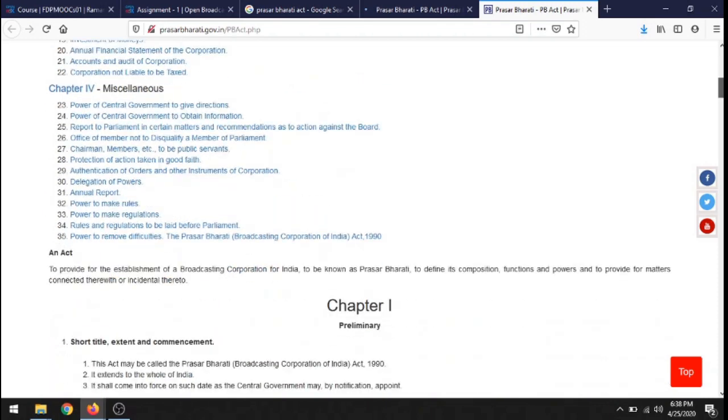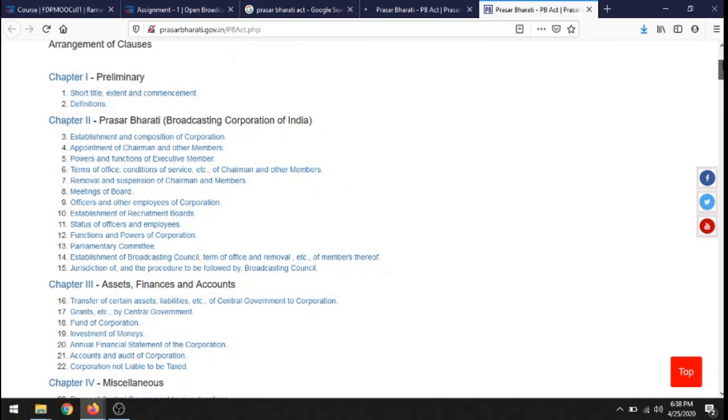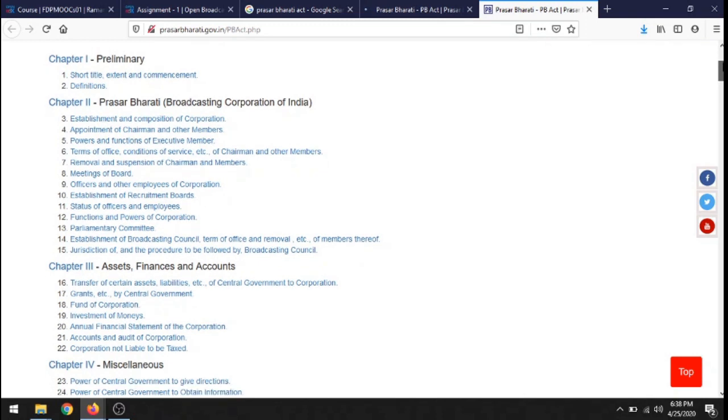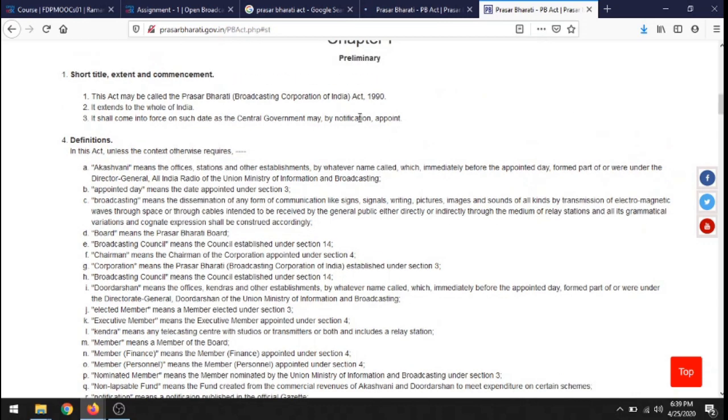It talks about all the 4 chapters. The first chapter is the preliminary chapter, which speaks about the definitions. What are the various definitions? For instance, if I can show you here, it talks about what is meant by Akashwani, what is meant by appointment day, what is meant by board, what is meant by broadcasting council. So all the definitions will be given, and where it applies. Basically it currently extends to the whole of India.